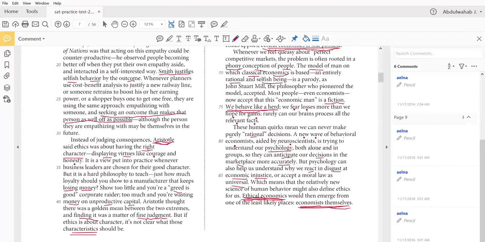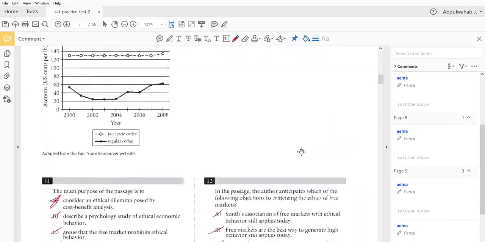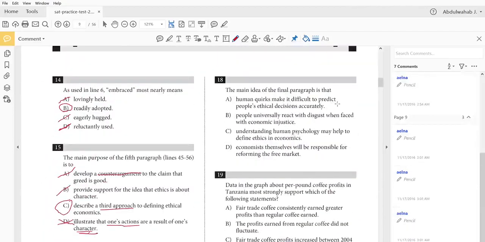Let's see in what context the word quirks is used. These human quirks mean we can never make purely irrational decisions. So the quirks, which are basically our emotions, fear of losing and hoping for gain, are mentioned to indicate that we can never be purely rational or make purely rational decisions. But it's not saying that it is making it difficult to predict people's ethical decisions accurately. It's not the main idea of the final paragraph, of course. It's not the main focus of the paragraph.